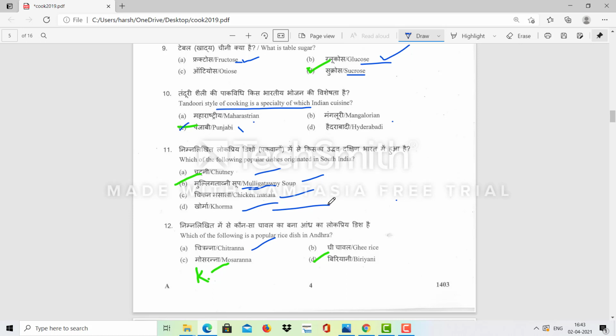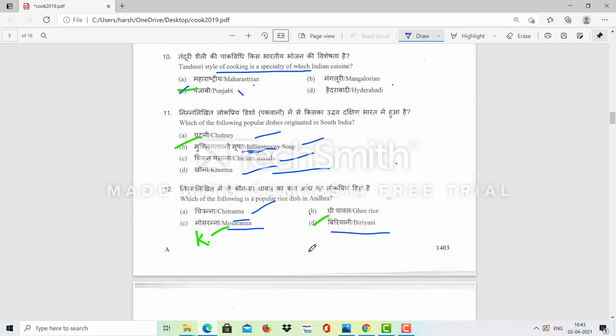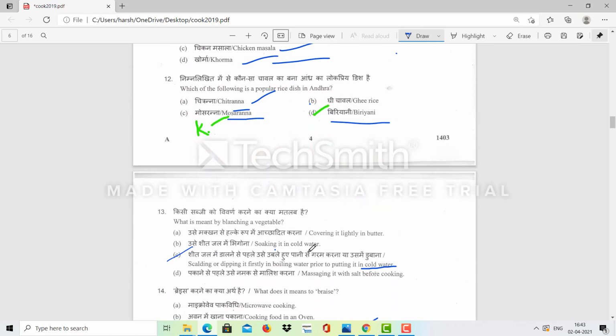Chitranna, which of the following is a popular rice dish in Andhra Pradesh? So the answer will be biryani. What is chitranna? Chitranna is a lemon rice. It's from Karnataka. Mosaranna is a rice with curd, and it's generally served outside the temple. And biryani is a famous dish from Andhra Pradesh.